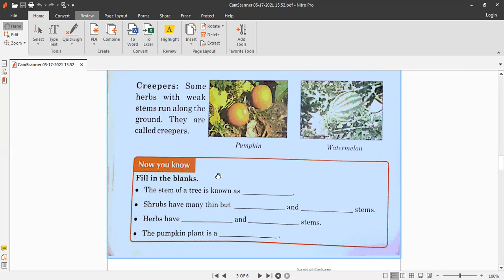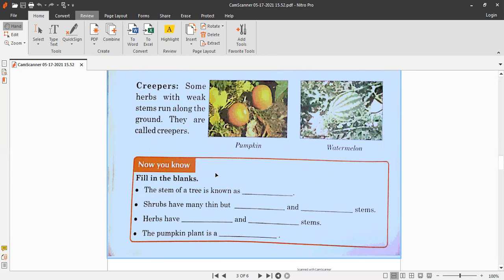But before doing it, I am going to repeat for you that today we have discussed the trees. First, big plants are called trees. They have a very big and strong stem, called the trunk.